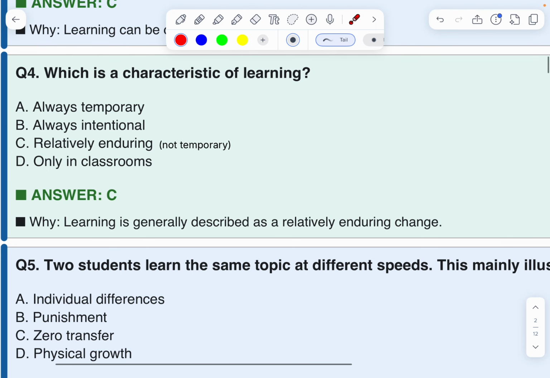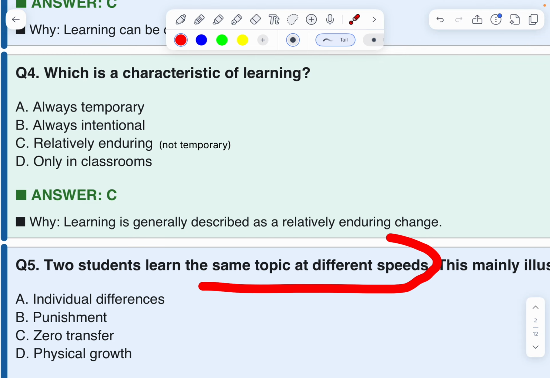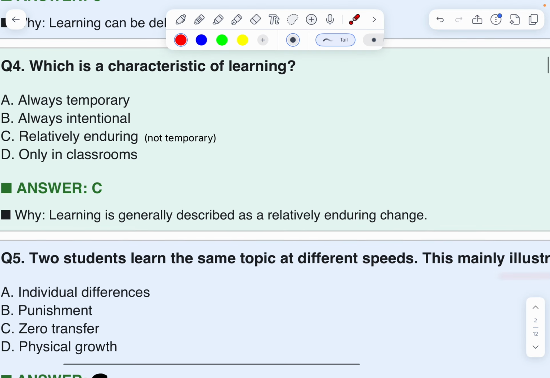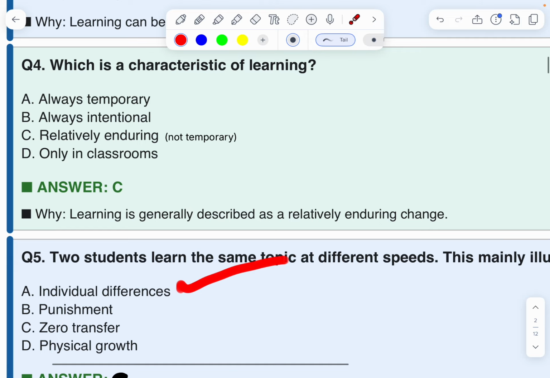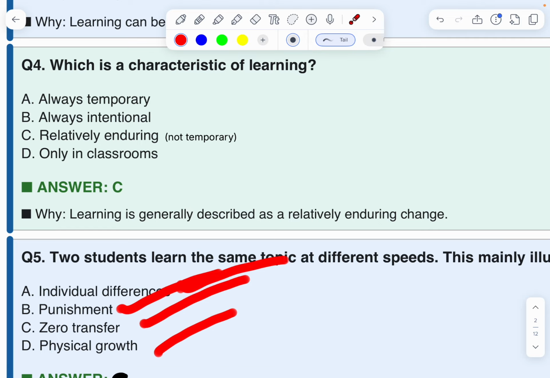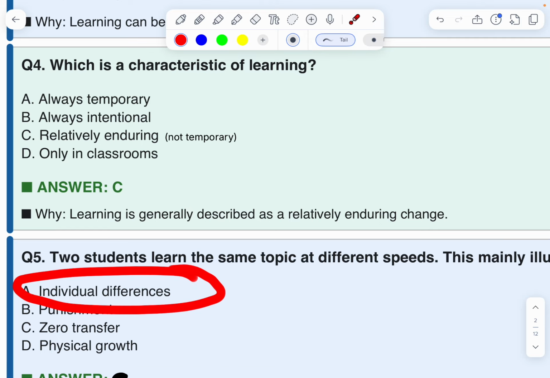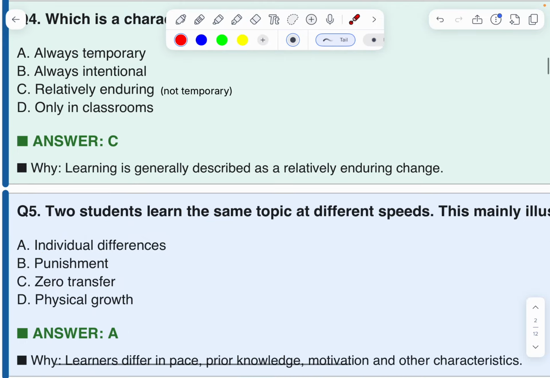Two students are learning the same topic at different speeds. This mainly illustrates which option: individual differences, punishment, zero transfer, or physical growth? The answer is individual differences, the first option.